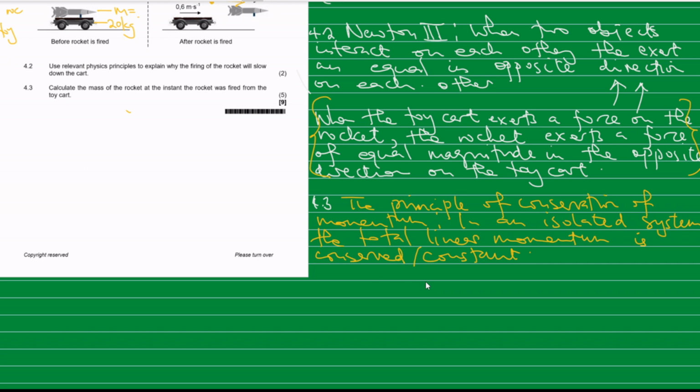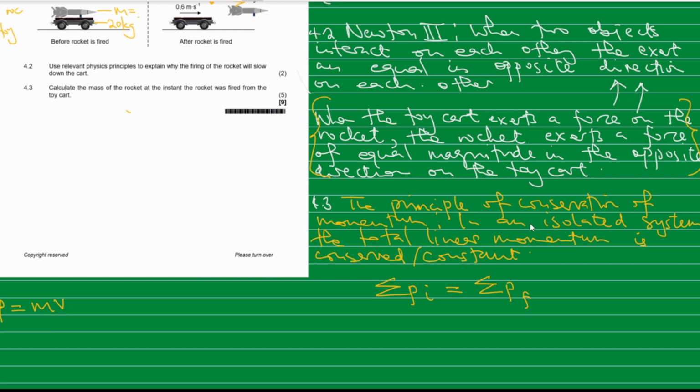In symbols, we usually write this as the sum of the initial momentum, sum of pi, p stands for momentum, equal to the sum of the final momentum. Now we know that momentum is defined as the product of the mass of an object and the velocity of the object.